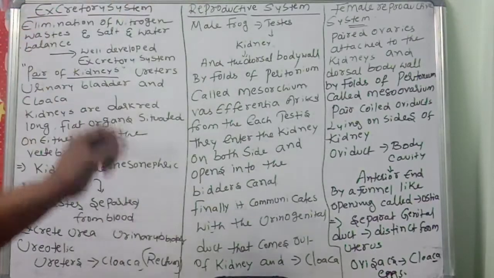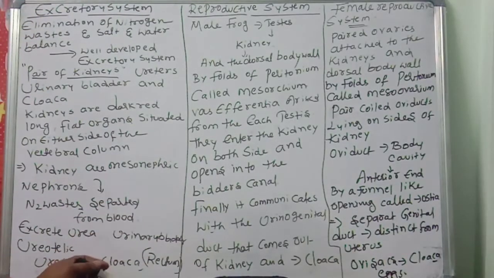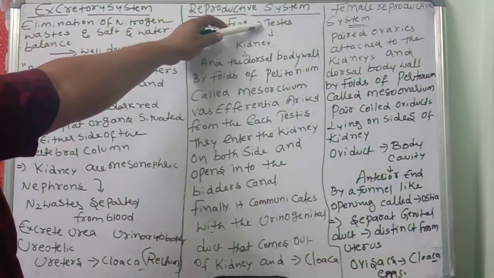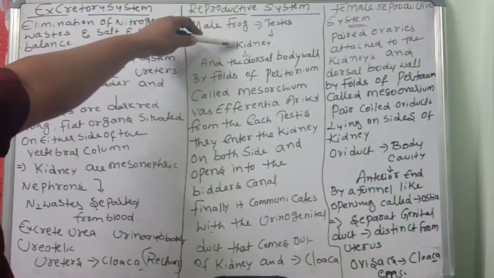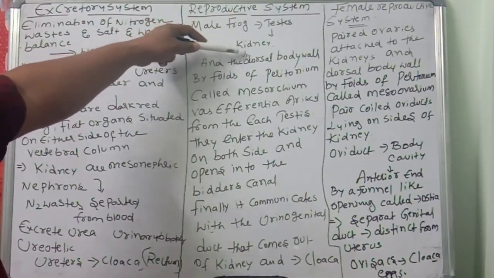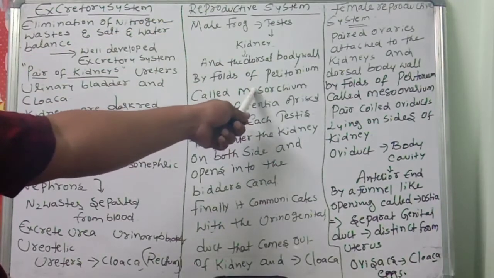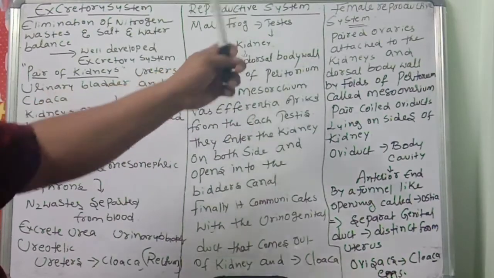The reproductive system of the male frog and the reproductive system of the female frog we are going to discuss. The male frog has testes on the kidneys. The testes are attached to the kidneys and the dorsal body wall by folds of peritoneum called mesorchium.